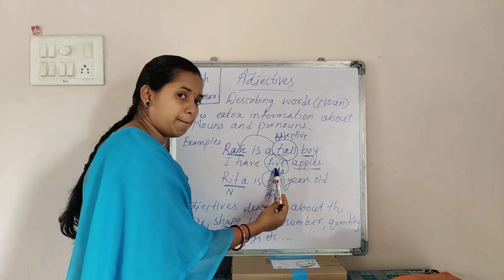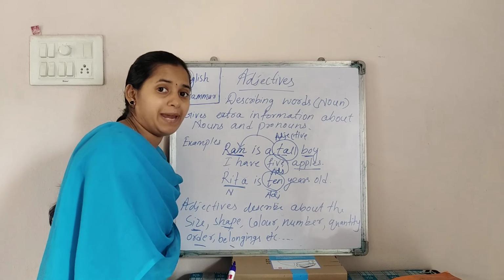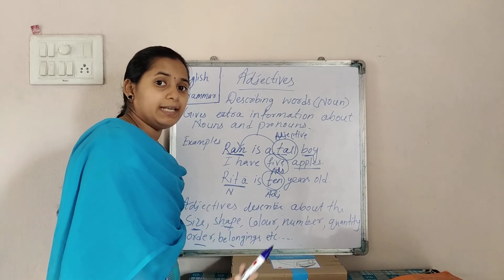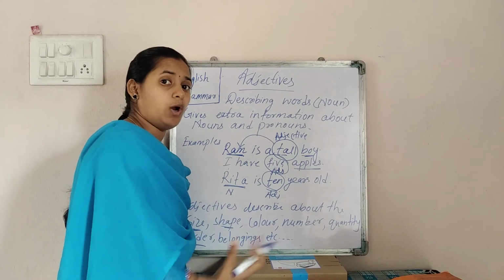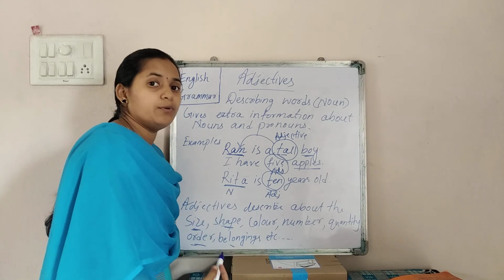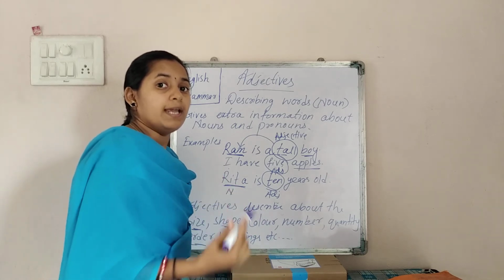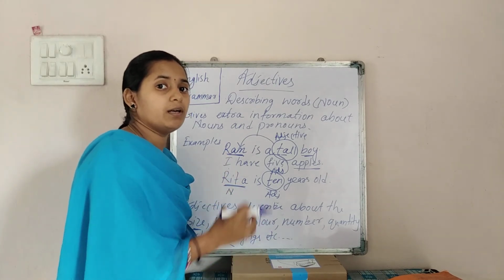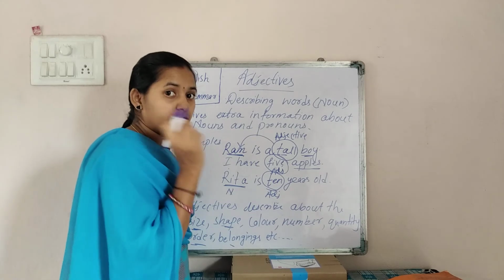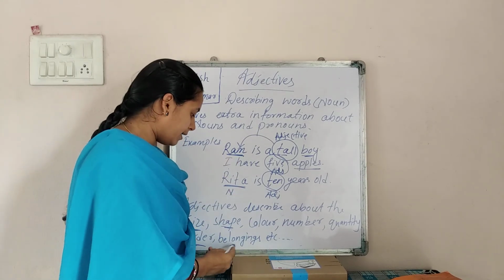Here we went through an example, right? Yes, and quantity. Like you can say much, many, any, little quantity. So it will also give information about quantity. Next is what? Order. Are you writing the ordinal numbers first, second, third, fourth? Yes kids, these also come under your what? These also come under adjectives.